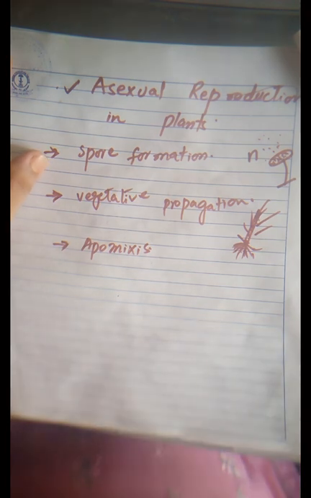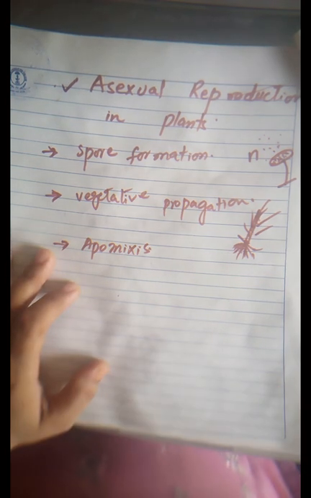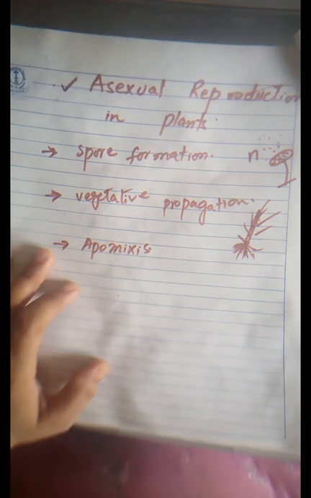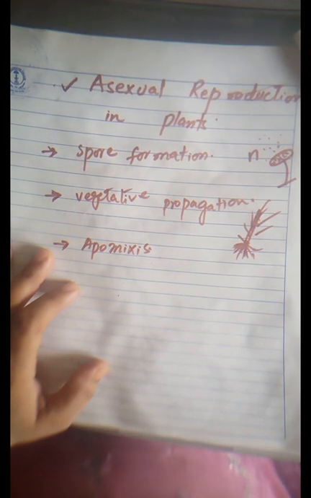And apomixis is an entirely different mechanism of asexual reproduction which has evolved in some plants which produce seed without their flowers being fertilized.